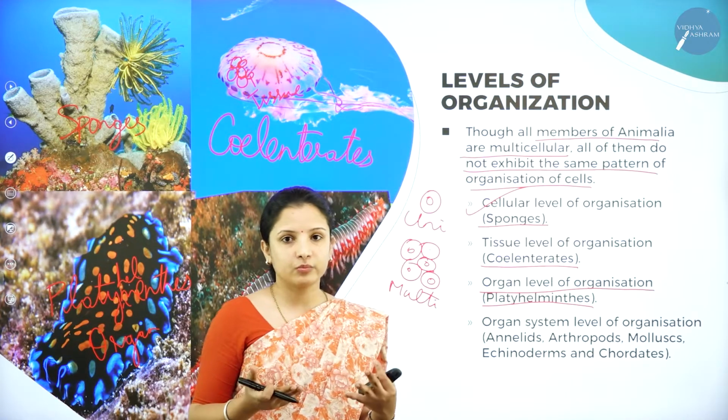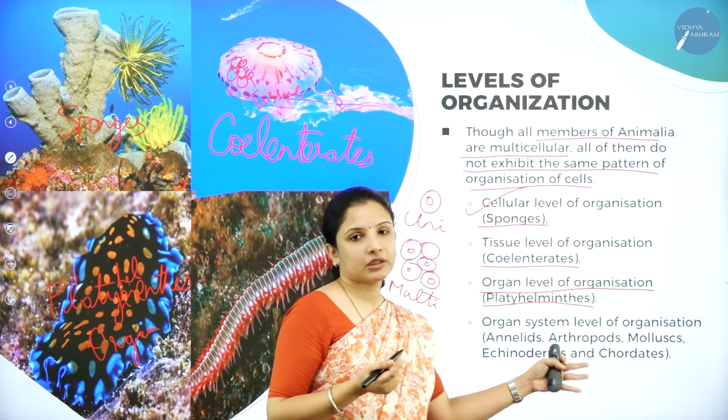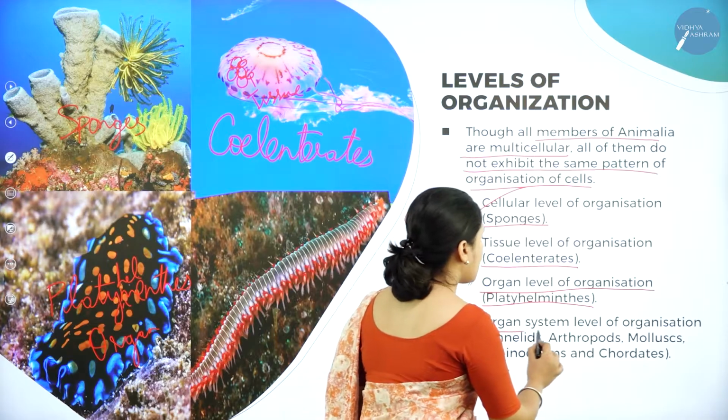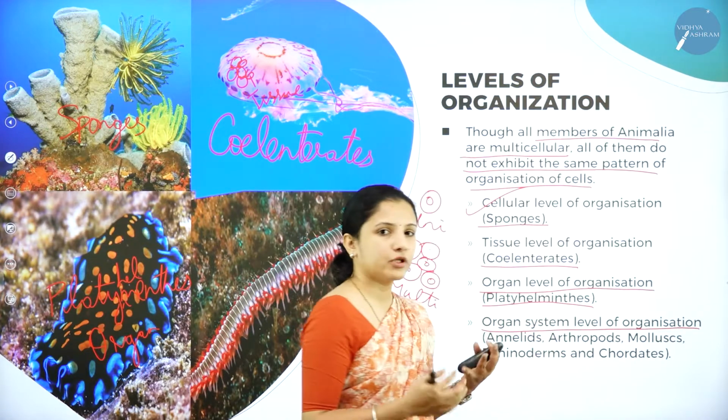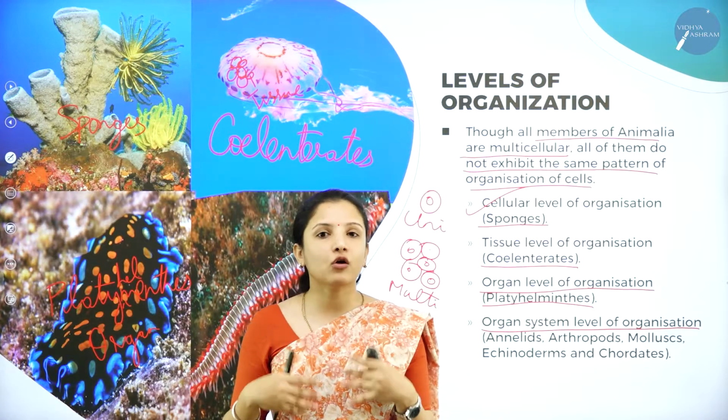Chordates are we human beings, birds, animals, all that. Arthropods are nothing but the insects, especially the spider and all that. So all these have organ system level of organization, because the best example I can give you is our body.